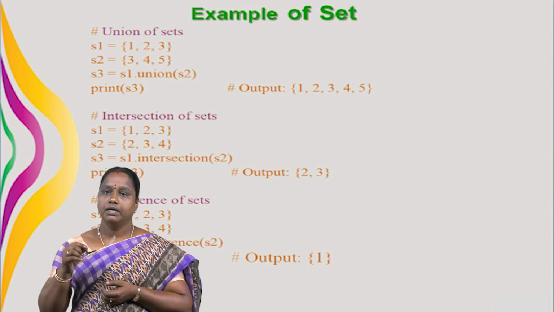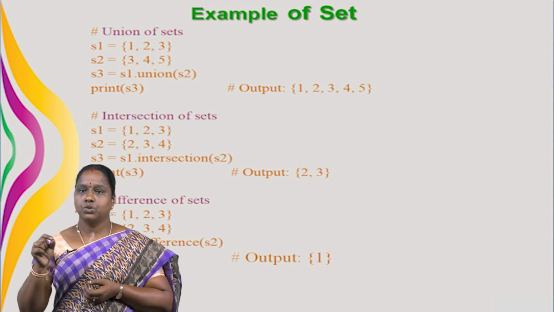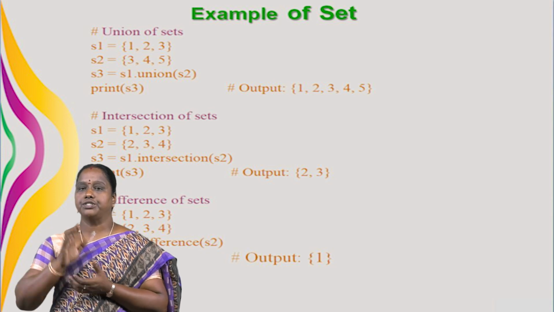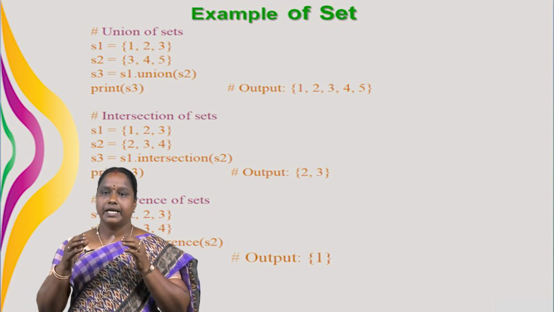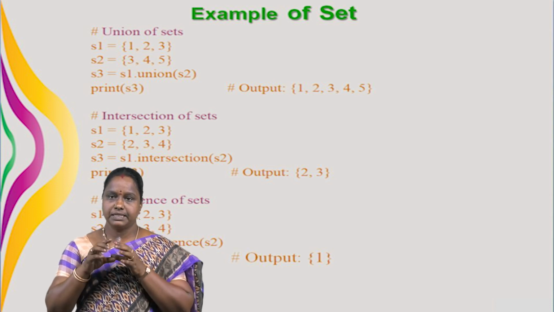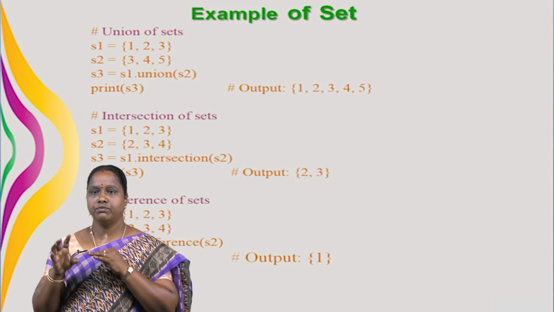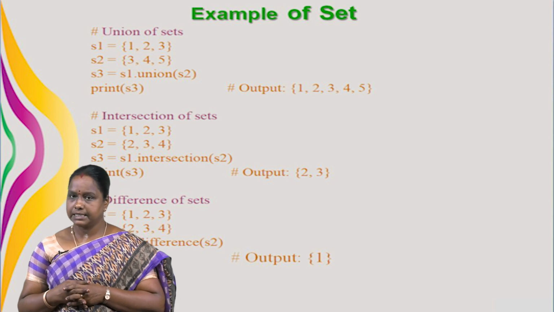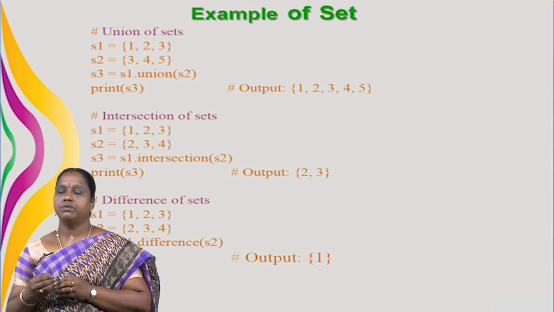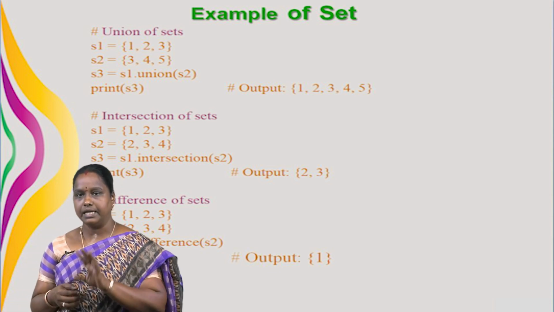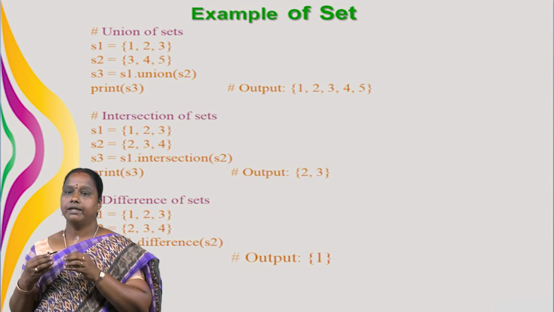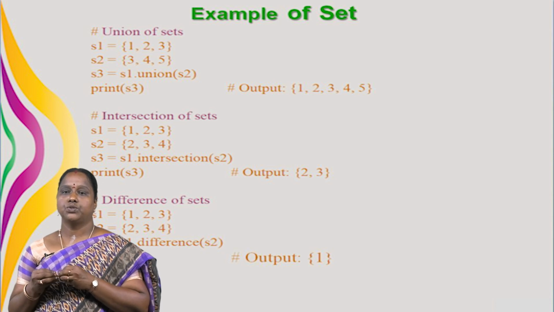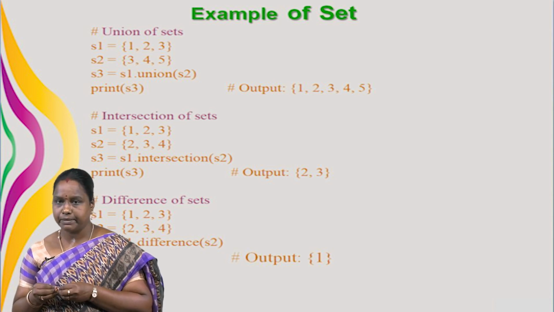S3 equal to, we use the union method. So S1.union(S2). Next, print S3 means we see that output. We combine S1 and S2. We see all values 1, 2, 3, 4, 5. Next one is the intersection of sets. In this also we use two sets S1 and S2. S1 has some values, S2 has some other values. Here we intersect both S1 and S2 by using the intersection method.